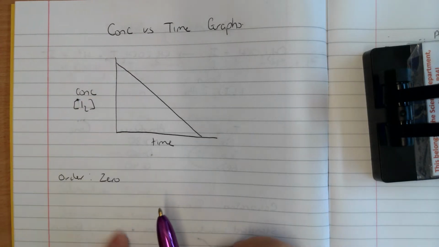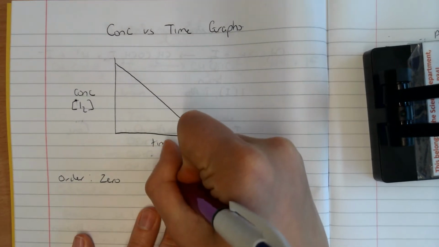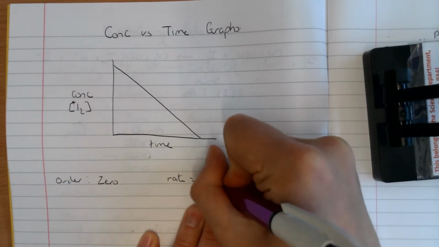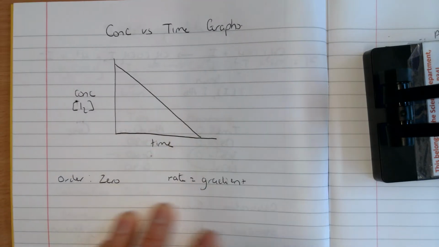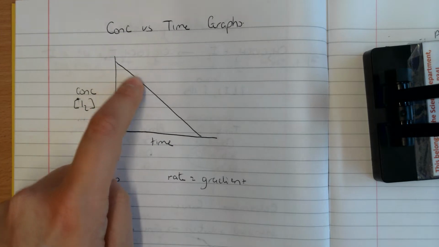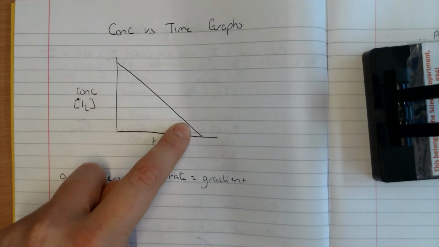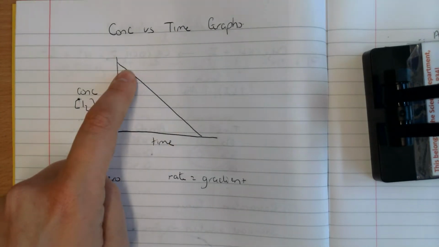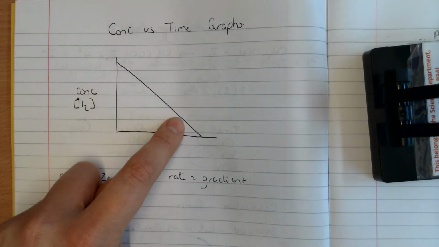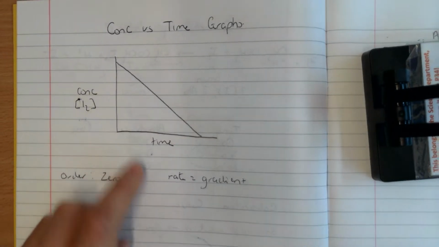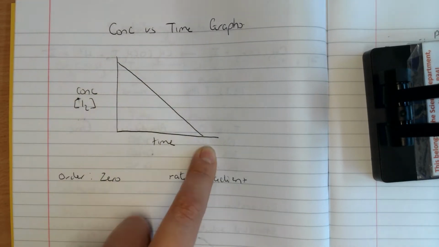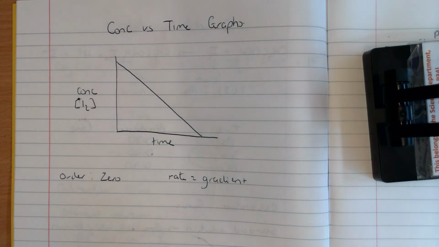But what we can see here is if I wanted to actually work out the rate of this reaction, what I would do is I would get the gradient of the line. And because the line is a straight line, the gradient is exactly the same at every time point. And because the gradient is the same at every time point, the rate is the same at every time point. So in other words, the rate is unchanged, even though the concentration of iodine is decreasing.